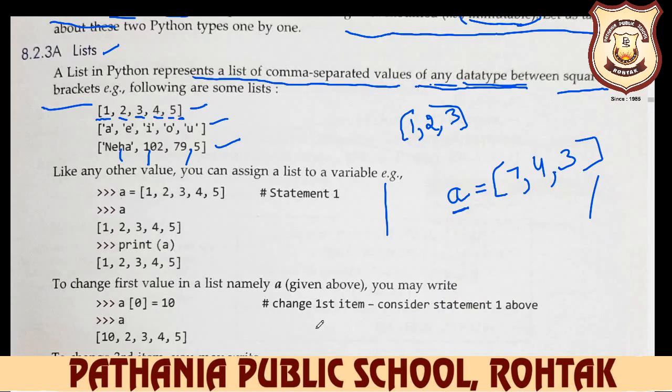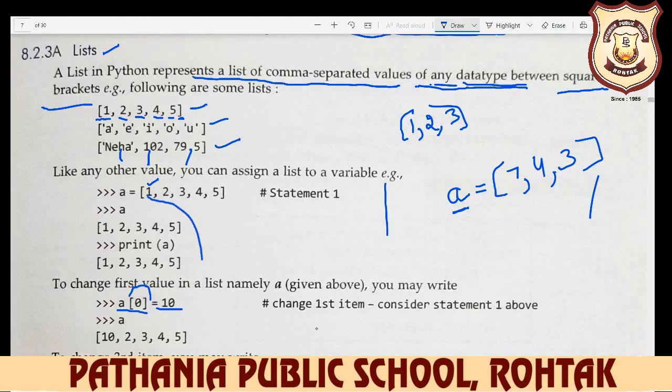For example, you see here, we have inputted a[0], and in the previous lecture we learned what the meaning of 0 here is. 0 is your index. So at the address 0 we input the value 10, but earlier our value at address 0 was 1. So now we change this 1 to the value 10. So now what is the list? 10, 2, 3, 4, 5 instead of 1, 2, 3, 4, 5.